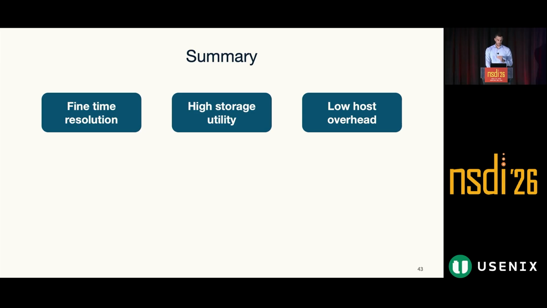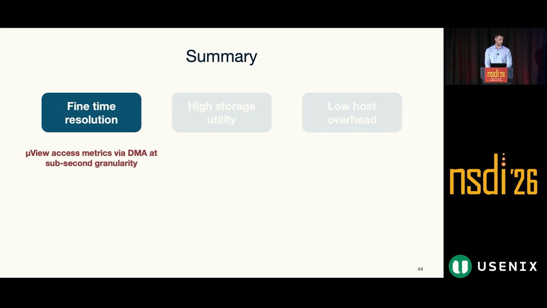So going back to our requirements, we started from identifying the requirement for fine time resolution, and we addressed this by letting MicroView access, through direct memory access at sub-second granularity, the metrics from the IPU to the host memory.